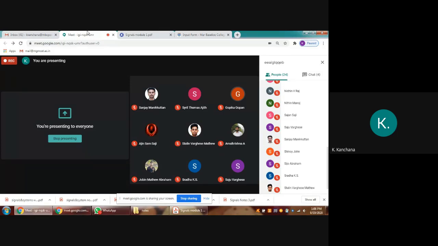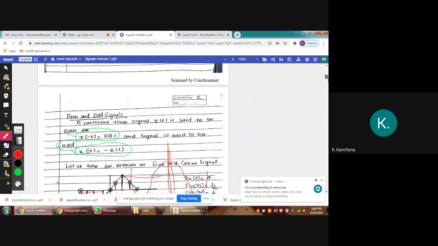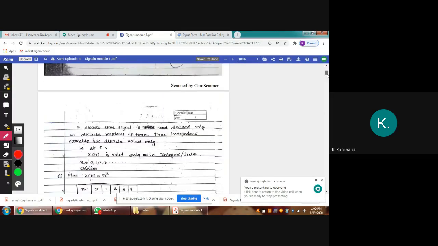Okay, I'll go to the next topic. Shall I go to the next topic? Yes, miss. Okay. Next is, as I already told, the classification of signals. That is continuous and discrete, which we already completed. Now even and odd signal is completed. Next, the periodic and non-periodic signal. Then the energy and power signal. So we'll go to periodic and non-periodic signal.